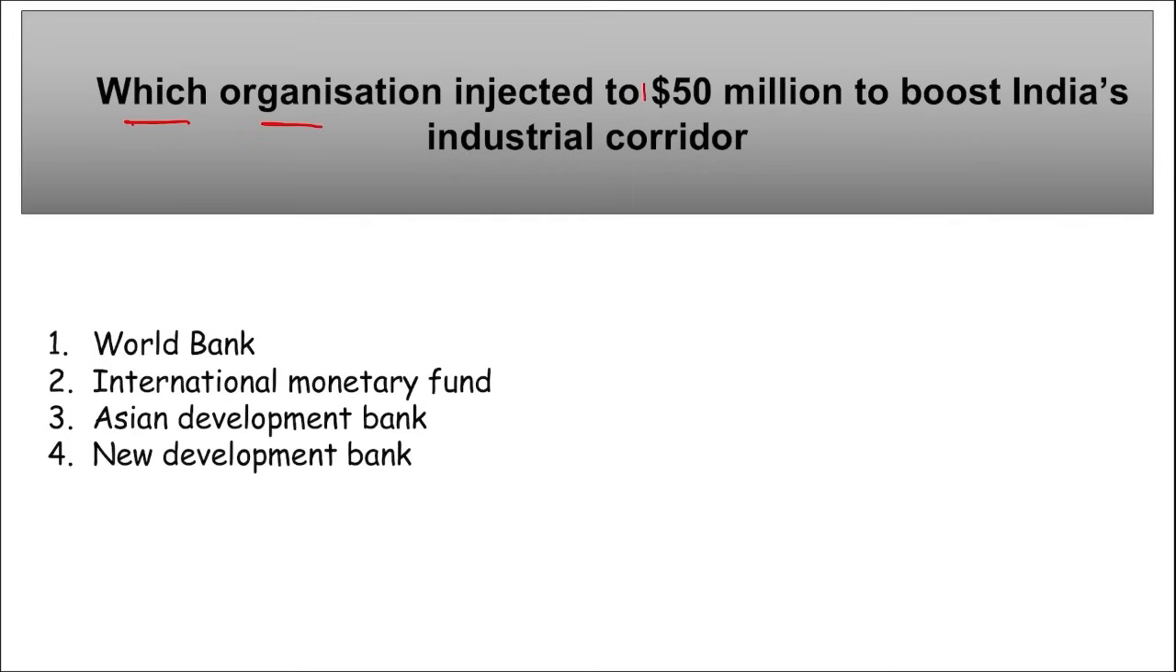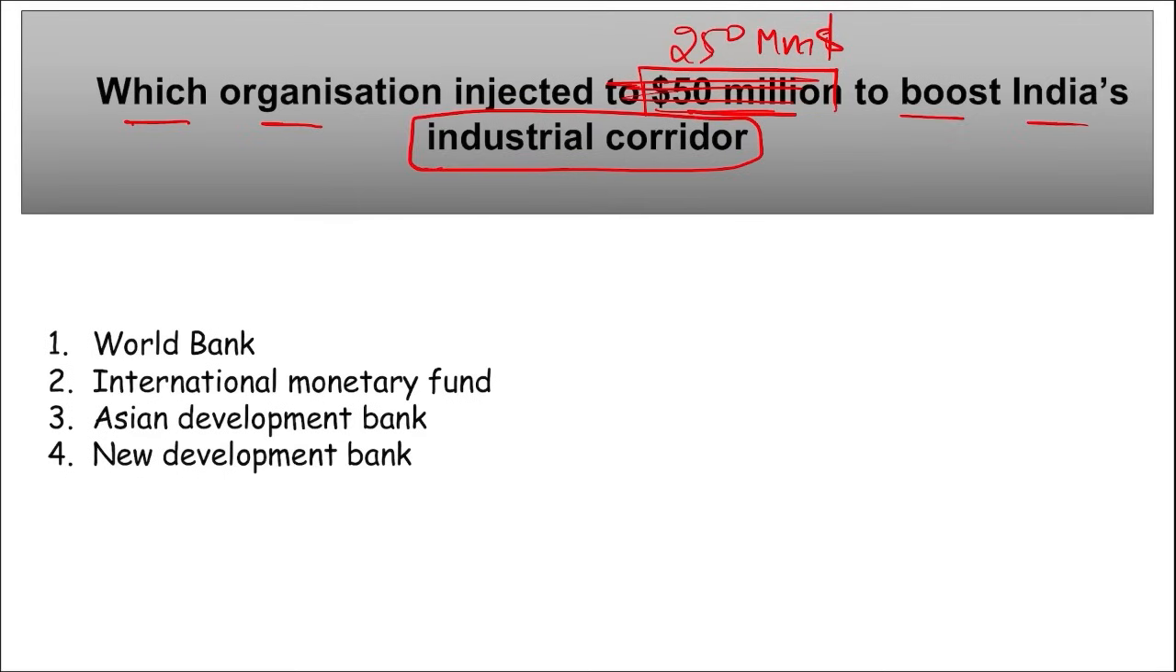Which organization injected 50 million euro? I repeat, which organization injected $250 million, not 50, $250 million to boost India's industrial corridor? We know that India is at the global level promoting Make in India. This is one of the initiatives, and in India and globally, we are promoting that we want to become the factory of the world similar to China, right? We want to increase our manufacturing and our industrial sector so that we can export more to different parts of the world.